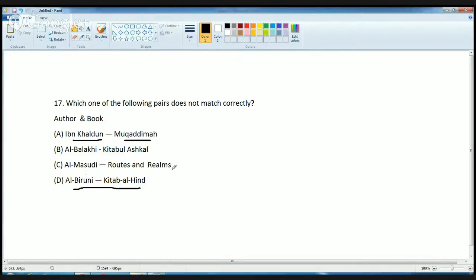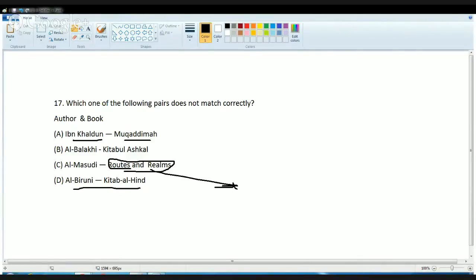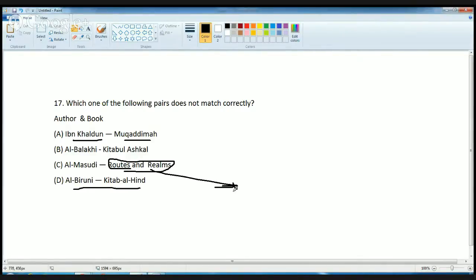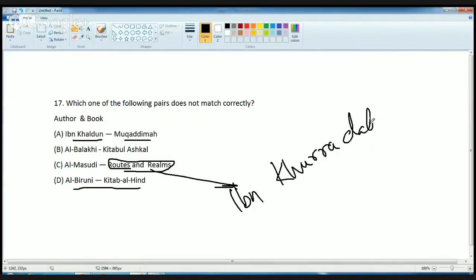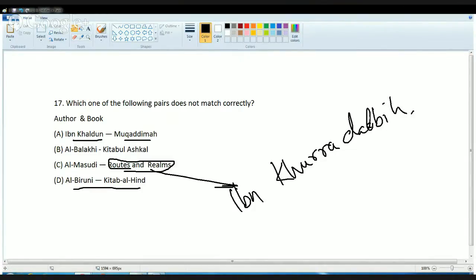Then the book on routes and reliefs was written by Ibn Khaldun. Okay, so in this book, he tried to explain the length of the earth and the breadth of the earth.